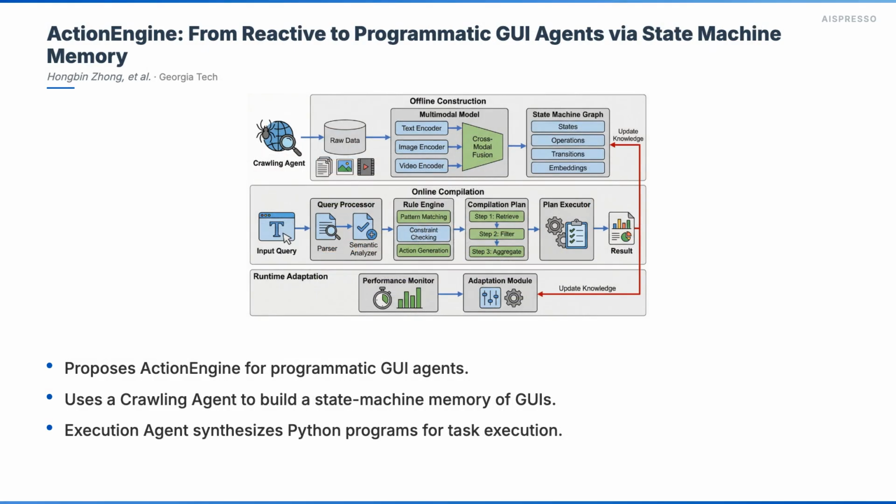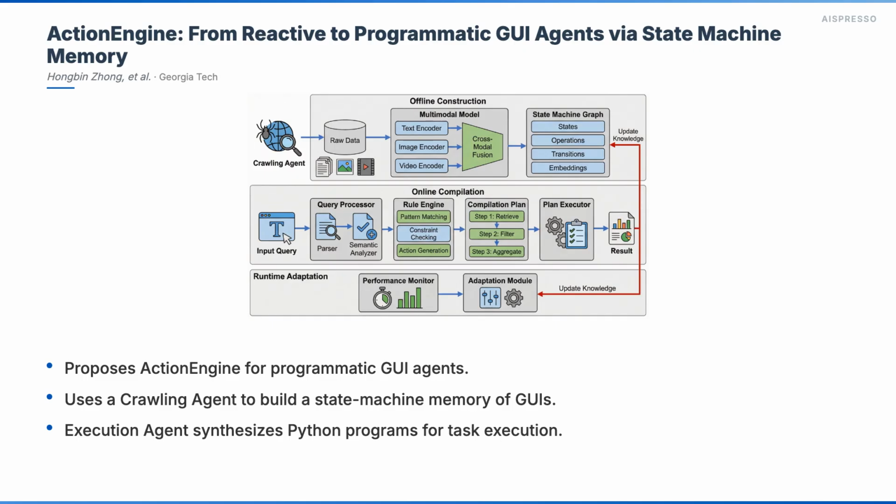Our 9th paper, Action Engine, From Reactive to Programmatic GUI Agents via State Machine Memory, by Hongbin Zhong from Georgia Tech, presents an innovative framework for GUI agents. Existing agents typically operate reactively, performing step-by-step vision language model calls, which leads to high costs, latency, and limited accuracy due to a lack of persistent memory. Action Engine transitions from this reactive execution to programmatic planning through a novel 2-agent architecture.